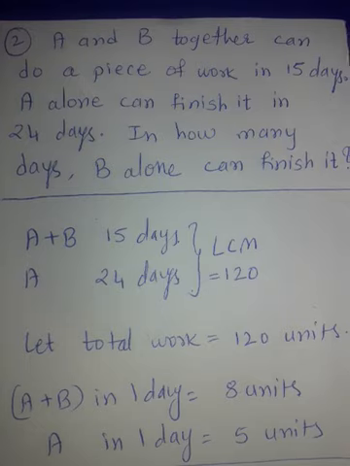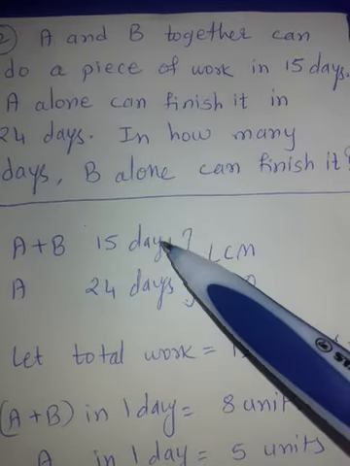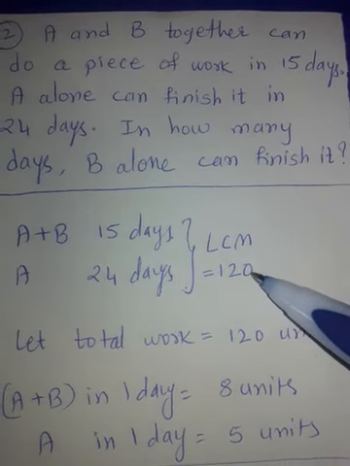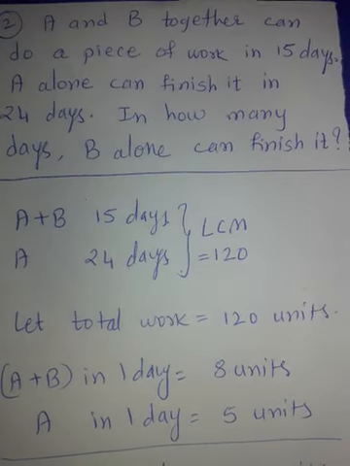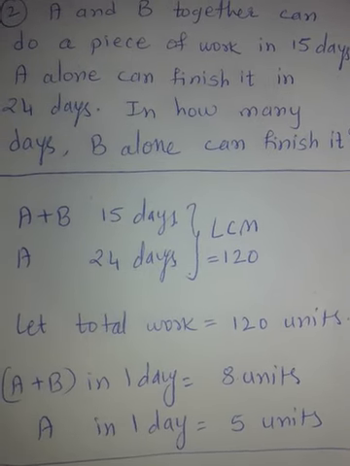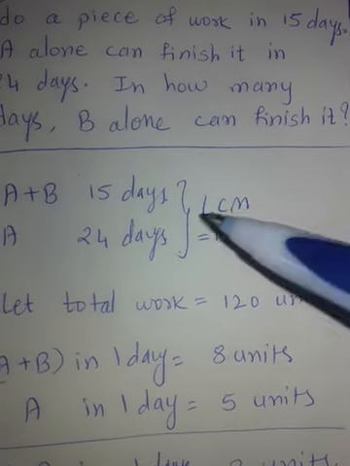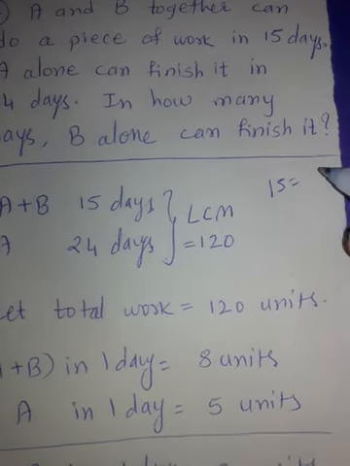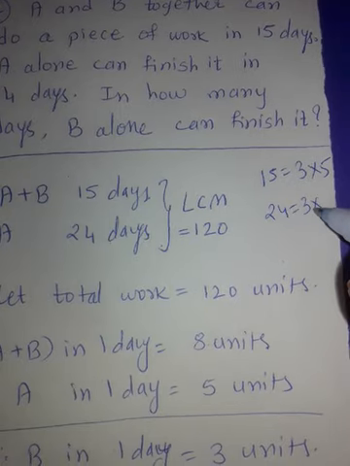So it is slightly different from the first example, but the procedure is exactly the same. I have written here 15 and 24. First I will find the LCM. LCM is 120. Finding the LCM of 15 and 24 is very easy. Please watch clips number 9 and 10. But I'll briefly show you how I found this LCM orally. What is 15? 15 is 3 fives and 24 is 3 eights.